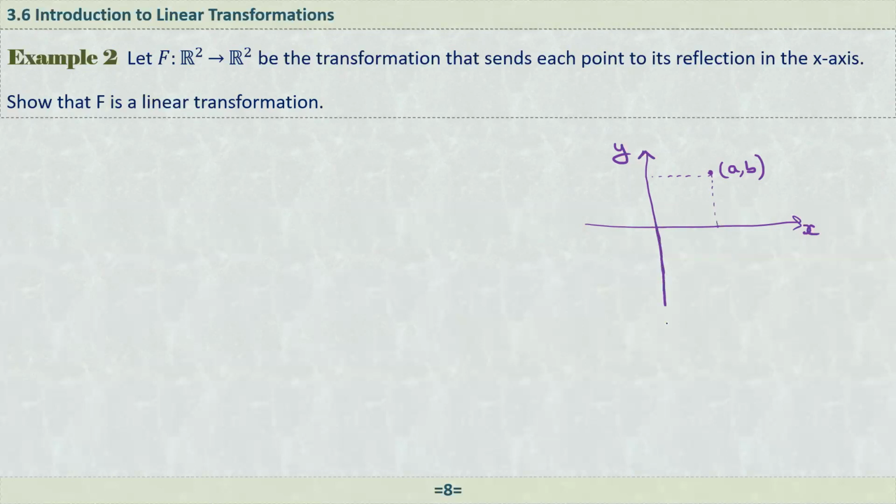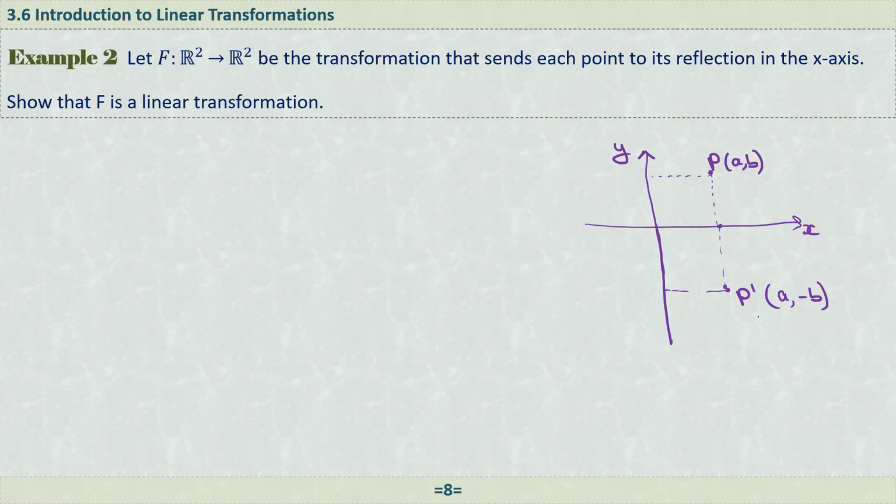So this transformation is just reflecting about the x-axis, sending this point to here. Let me say this one is point P, whose coordinates are a and b. Then its reflection P prime will be a and minus b, because the x coordinate is not changing, only the y coordinate is changing by a negative sign.